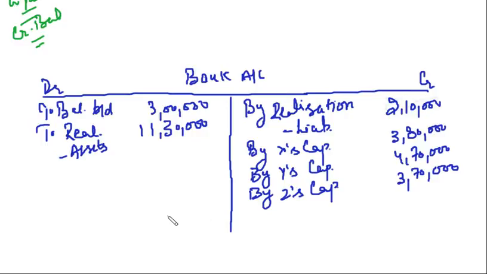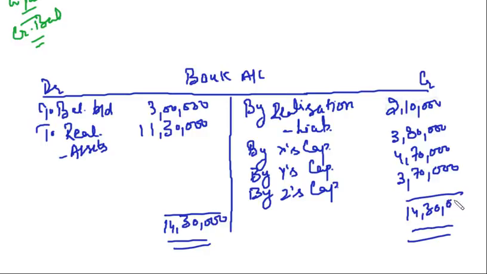And if you cross check this, is there any balance in the bank? No, there will be no balance. Your account will tally. This comes to 14,30,000. That means after settling all the accounts of the partners' capitals, your bank will tally. After doing all the transactions relating to realization, relating to partners' capital, your bank account will tally. There will be no balance carried down.